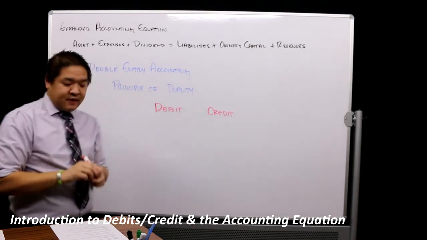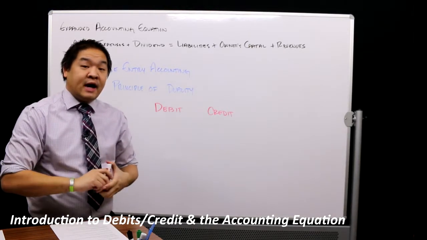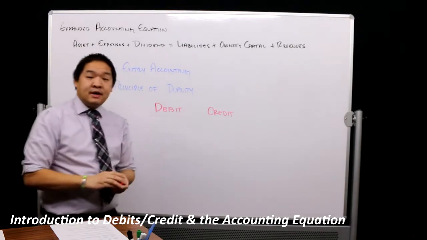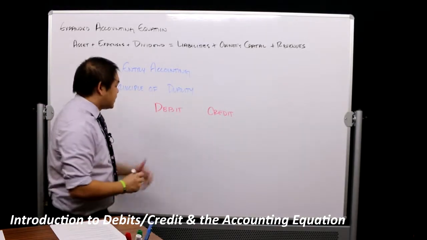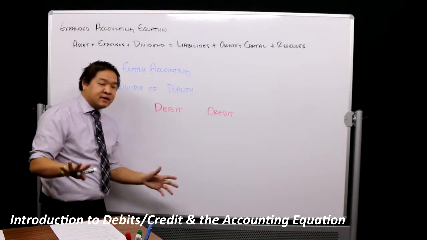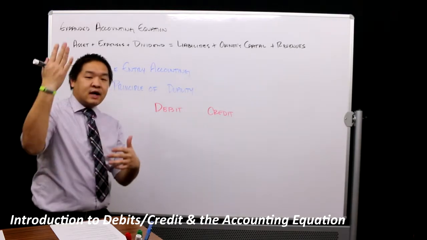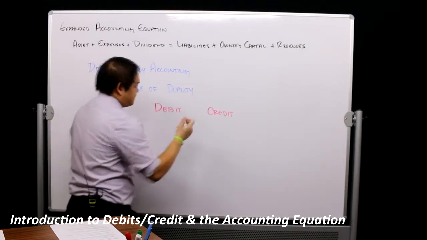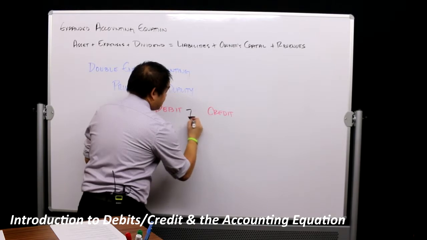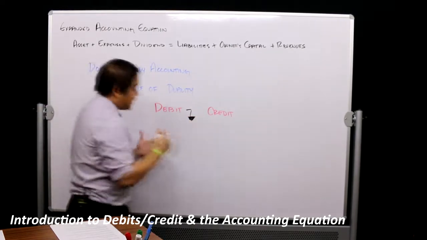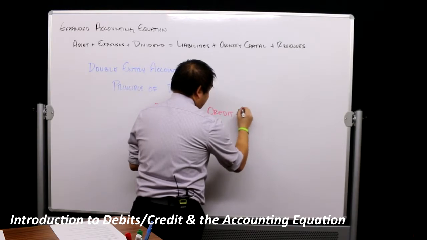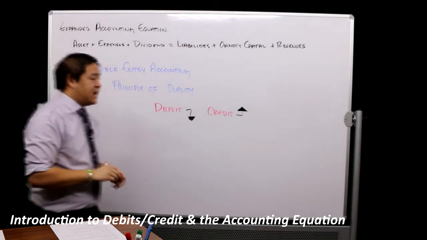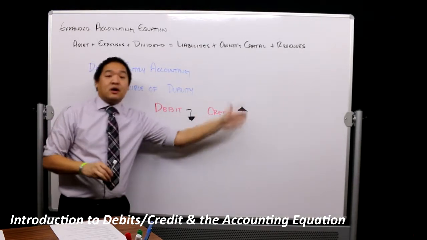Now, here's a sore point for a lot of students who are taking accounting for the first time. There is already a notion of what debit and credit means because of life. So if I ask someone who's never taken accounting, never had business experience, what does debit mean? What's the first thing that comes in your head? A lot of times debit means down. That's what people tell me. And then I say, okay, what about credit? Well, what I hear often is up. Because if I'm making money and my employer pays me, they're going to put money in my account through direct deposit, and they're going to credit, go up, my account.